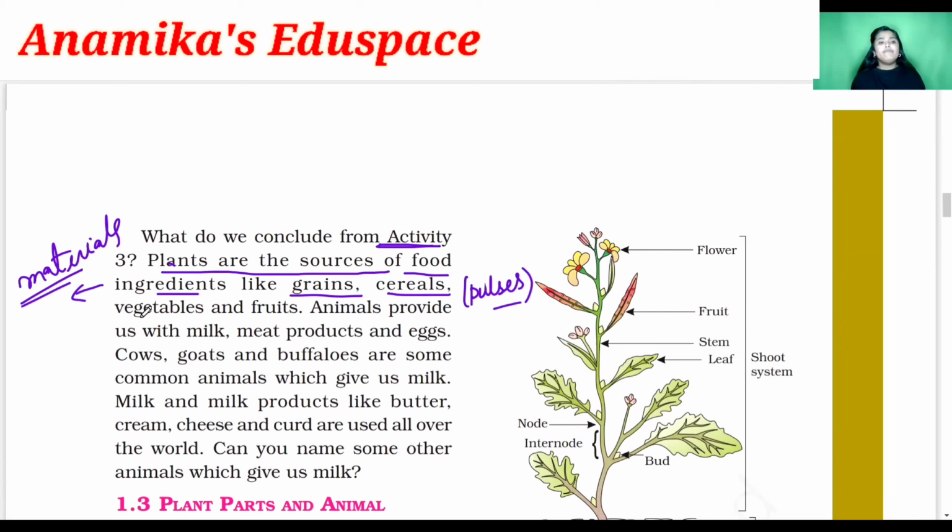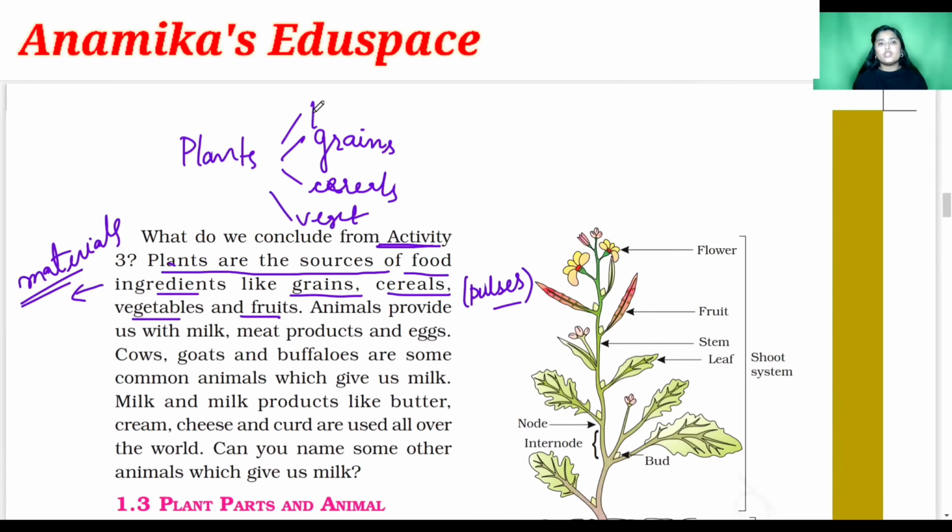Okay, then vegetables, fruits. So from the plant, what do we get? We will write like this in your book. You can also write in your notebook that from plants we are getting grains, cereals, vegetables, and we are also getting fruits from the plant, the juicy fruits.